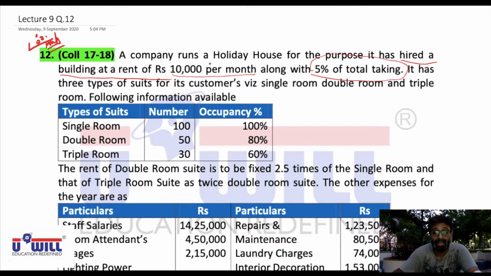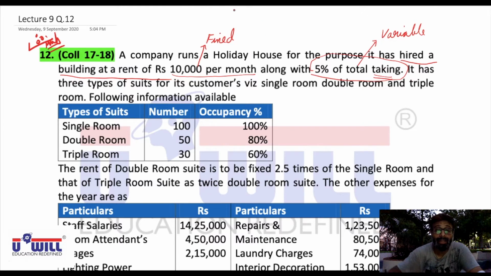Means you all can say that here 10,000 per month is the fixed rent we are going to pay him, along with 5% of total takings, which is the variable rent. Variable rent means whatever is the total collection of the hotel, 5% of that collection will also be passed on to the owner of the building from whom this building has been taken on rent.